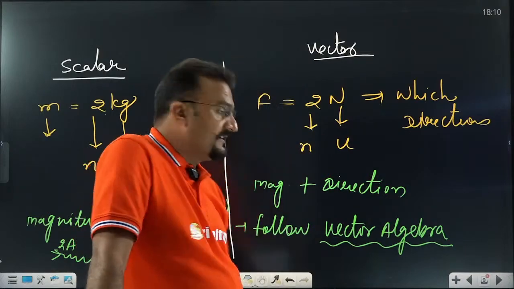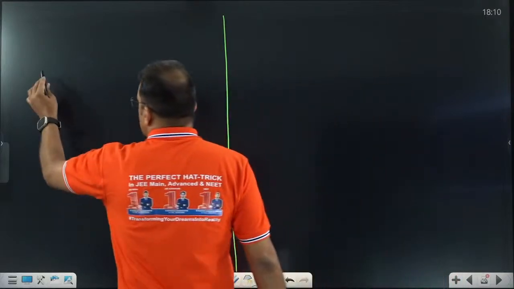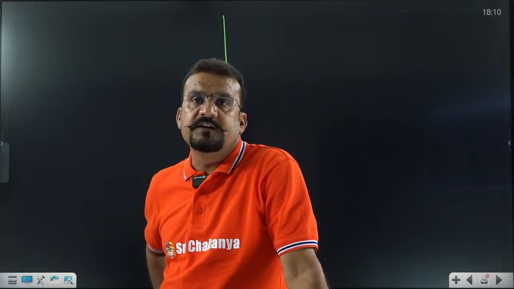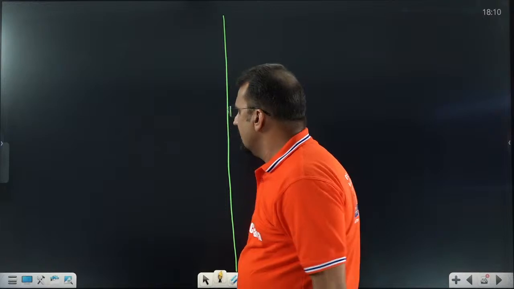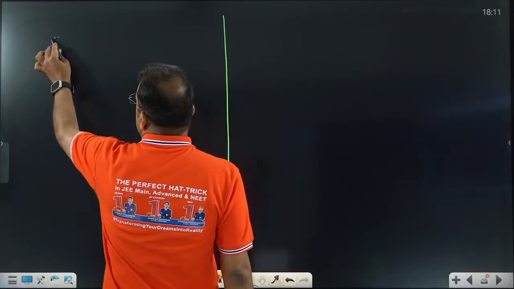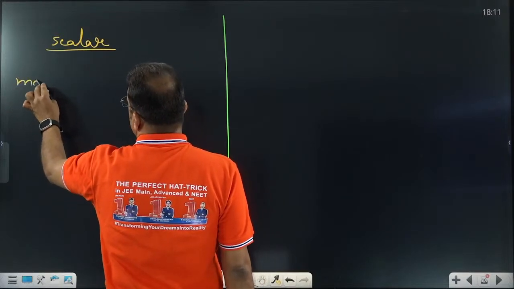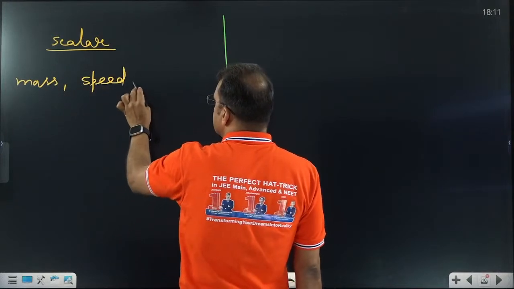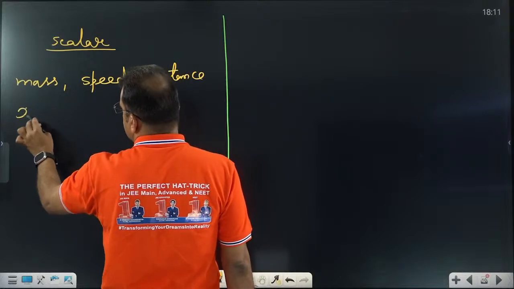Let us make a list of vector and scalar, very important. This side I am going to write scalar quantities, so that you can remember. Don't be worried, right now no need to memorize each and every scalar and vector quantity, because we are going to discuss each of them in your first year physics as well as second year physics. So right now, for your basic idea, what are the scalar quantities? The first one is mass, then length, then speed, distance, then density.